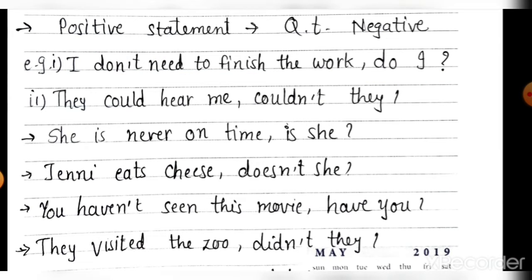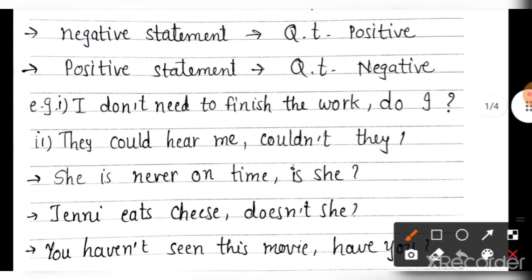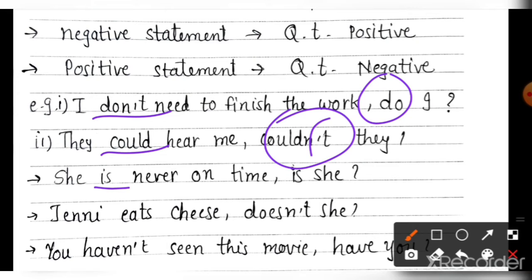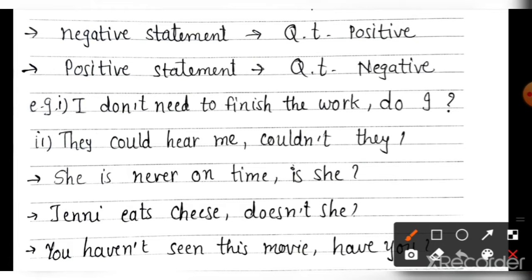You will remember whatever verbs are given, the auxiliaries, you will use the same auxiliary or helping verb in your question tag. जो भी ऑक्सिलरी और हेल्पिंग वर्ब दिए हैं वही आप यूज़ करोगे, but one change will be there. If the helping verb is given positive, you will make it negative in the question tag, and if it is negative, you will make it positive in the question tag. Clear? So first of all, identify whether the helping verb is given or not.